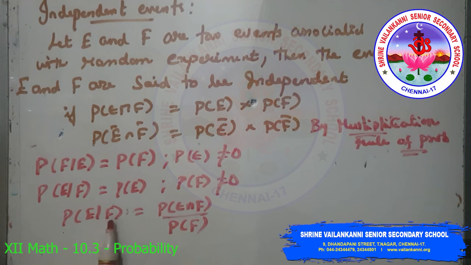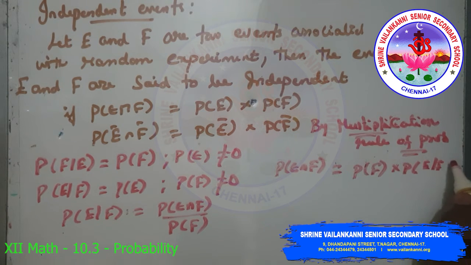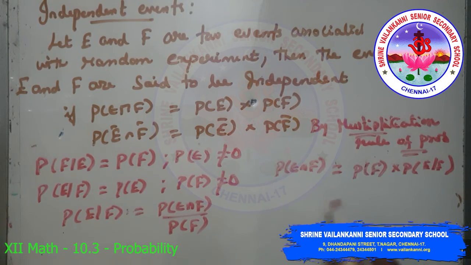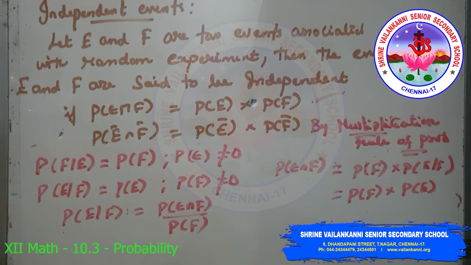By conditional probability we have P of E by F equal to P of E intersection F by P of F. By the multiplication rule of probability, we have P of E intersection F equal to P of F into P of E by F. So P of E by F is P of E, which gives P of E intersection F equal to P of F into P of E. If E and F are independent, then P of E intersection F is equal to P of E into P of F. Two events E and F are said to be dependent if they are not independent, that is, P of E intersection F is not equal to P of E into P of F.